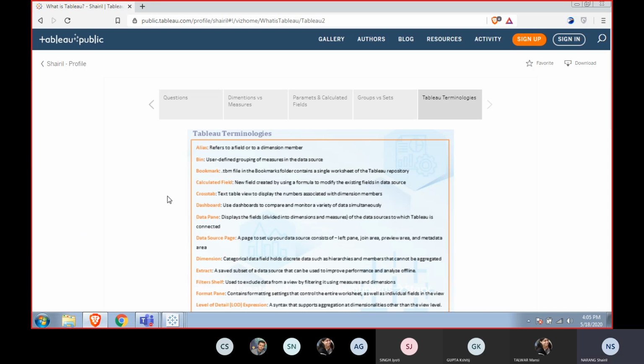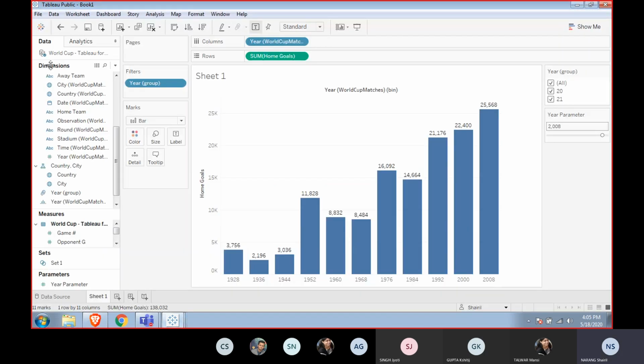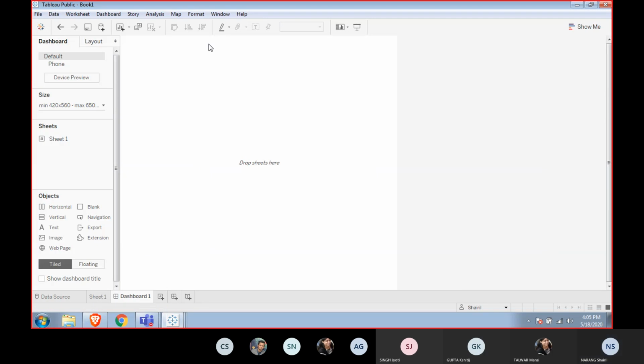The bookmark, calculated field. Bookmark is very easy. It's a kind of bookmark to one of the visualizations in your workbook. Calculated field we have seen. A cross tab, dashboard, data pane. Okay, so the data pane, we have told that this is called the data pane here. The dashboard is this one, right?